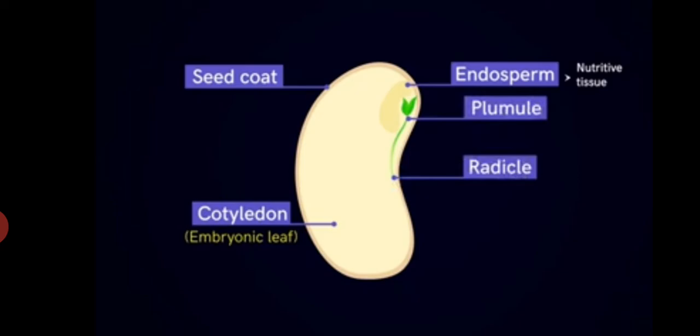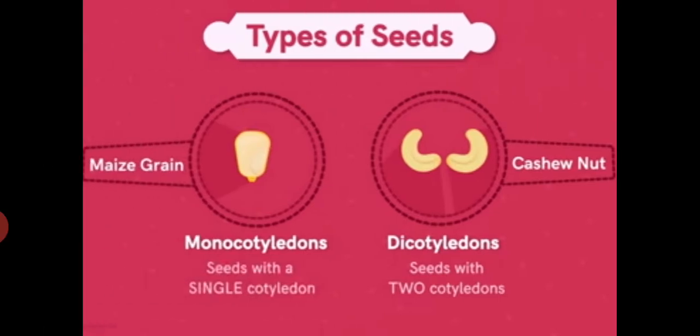Seeds with one cotyledon such as maize and rice are called monocots, while those with two cotyledons such as pea and bean are called dicots. And next is endosperm. It lies just beneath the seed coat and provides food to the embryo.